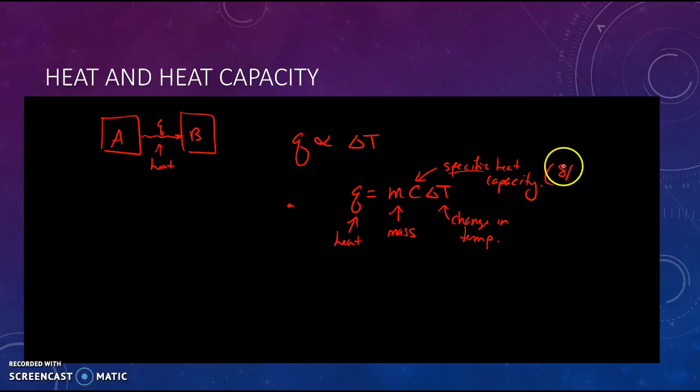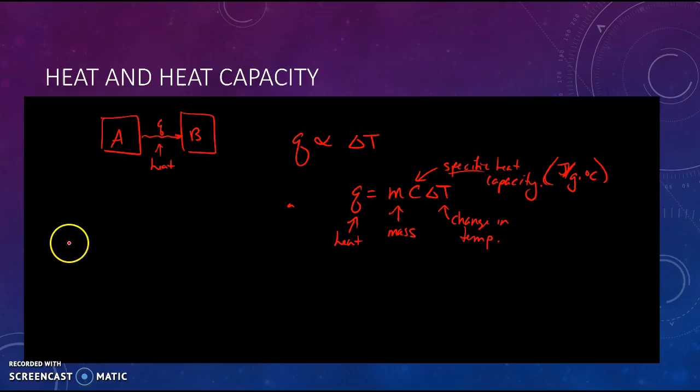Okay, so the specific heat capacity, and that's going to have units. Usually, it's going to be joules per gram degrees Celsius or degree Kelvin. A change of 1 Kelvin and a change of 1 degree Celsius is pretty much the same change. So if you have a joule per gram Kelvin, it's going to be the same number. All right, so let's look at this specific heat capacity a little bit more, and let's look at these units.